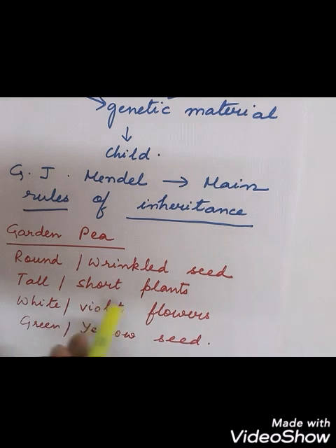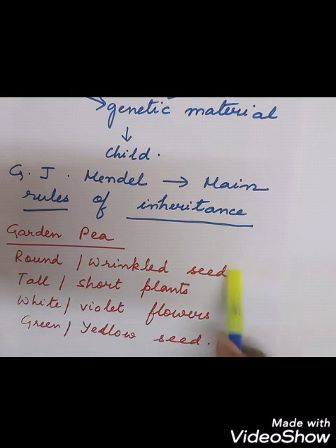So he got what? Round, wrinkled seed, tall, short plants, white, violet flowers, green, yellow seed. Okay, this type of various characteristic features can be seen in the pea plant. So from there he took the pea plant and performed various experiments. After performing various experiments, he got certain rules which show the nature of inheritance in man, or the nature of inheritance in plants also. Okay, so here you can see a pair of contrasting characters are taken, like round, wrinkled seed. Seed may be round or seed may be wrinkled, not of proper shape. So this is one of the characteristic features.